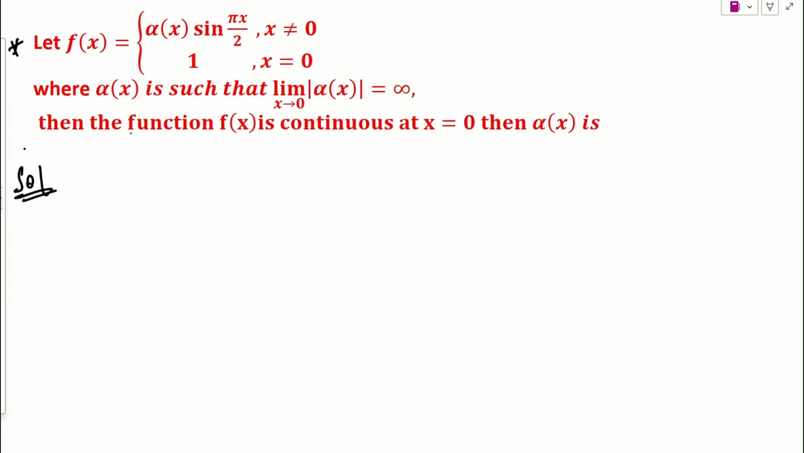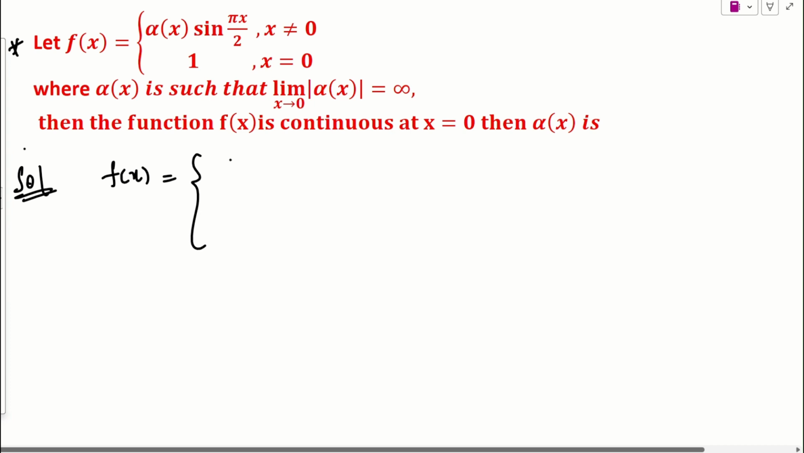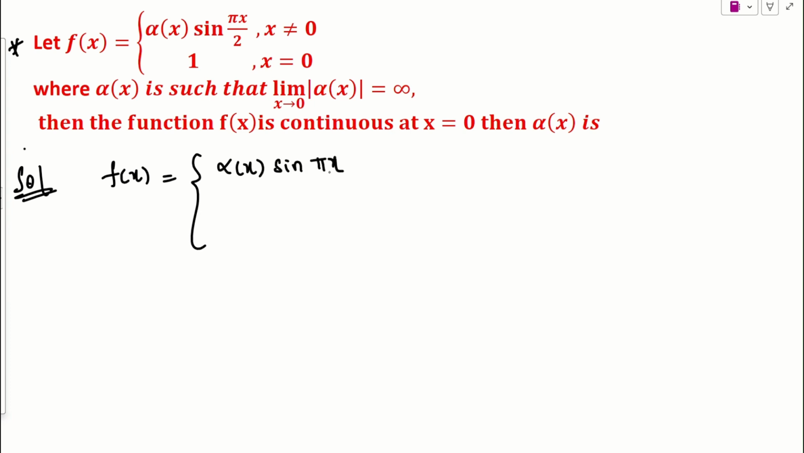See, what was the question given here? We have a function. What is it? It is given as f of x is nothing but alpha times x into sine pi x by 2 when x is not equal to 0. And this function will be 1 when x is equal to 0.